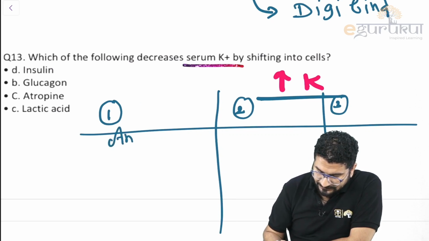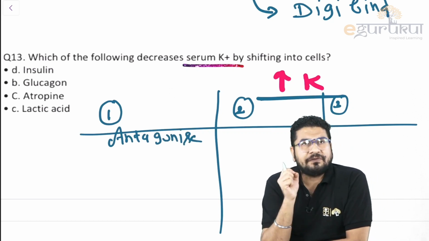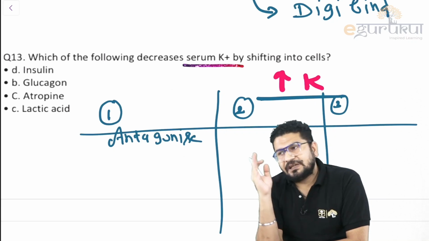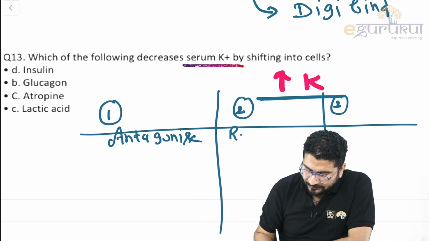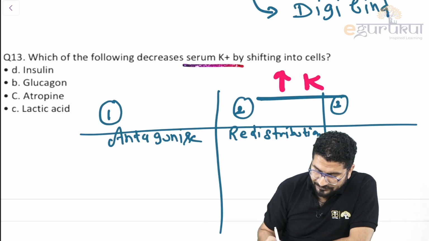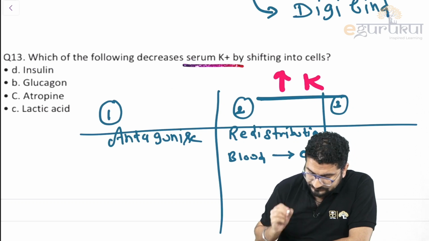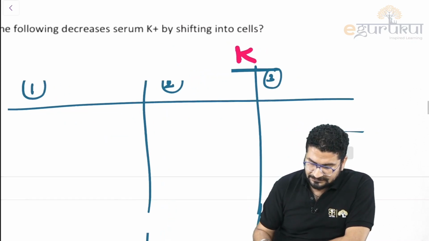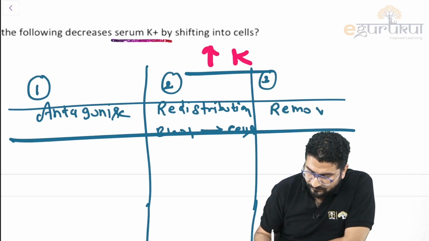So the first thing I can give is something that antagonizes potassium. Potassium is more in the blood, from where it came from cells. So potassium came from cells into blood, and now I should send this back into cells. That is what we call redistribution. There are certain drugs that will send potassium from blood back to cells. Suppose you tried this type of drug also, there is no relief, then I will use a third drug that will remove the potassium. So I can use something that causes removal of potassium.